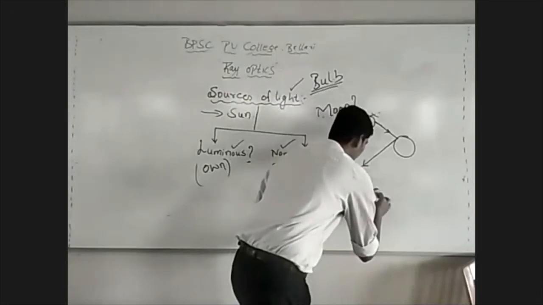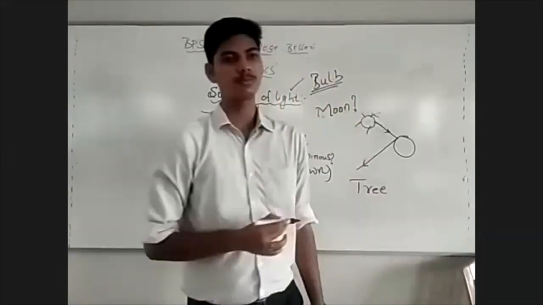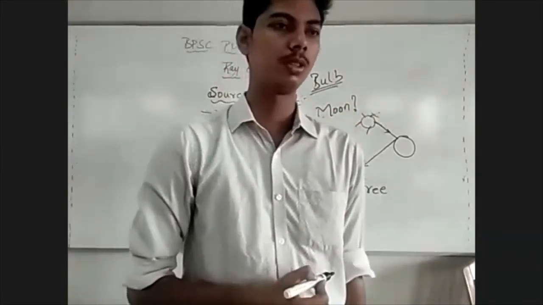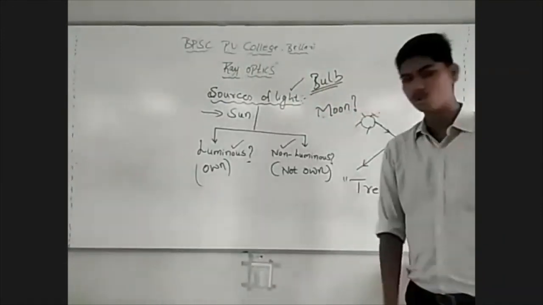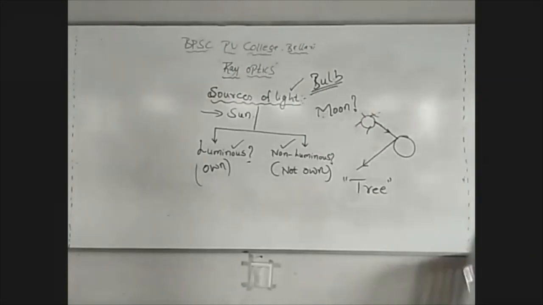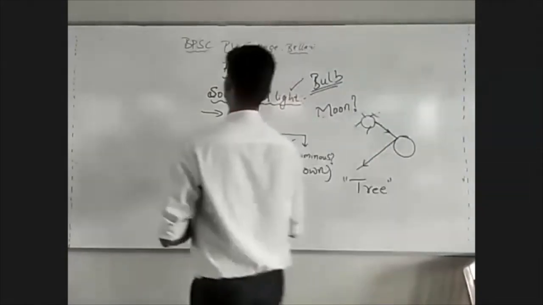A tree is visible to us. What kind of source is a tree? Luminous or non-luminous? Is a tree a luminous source or a non-luminous source? A tree is actually a non-luminous source.